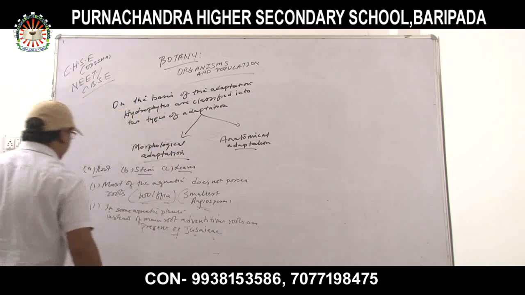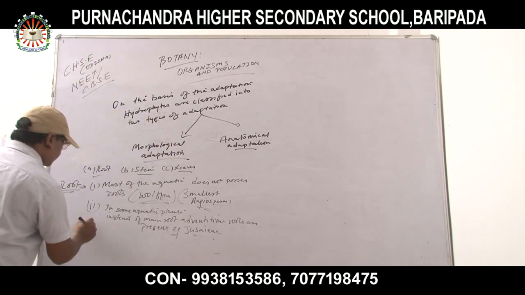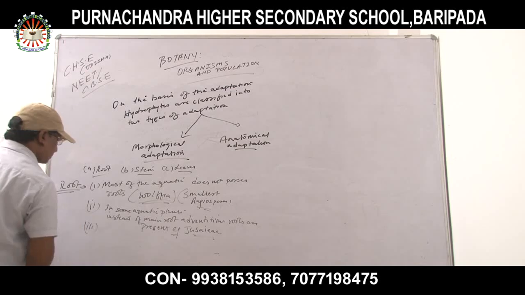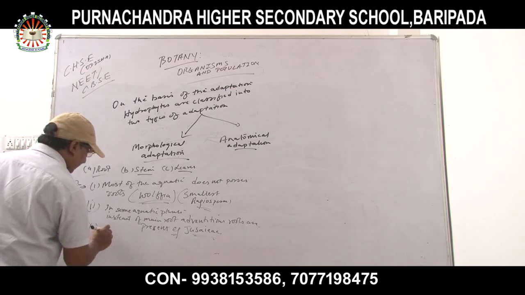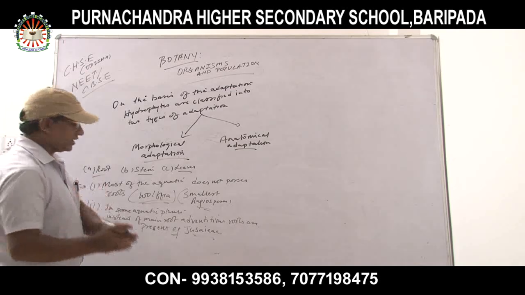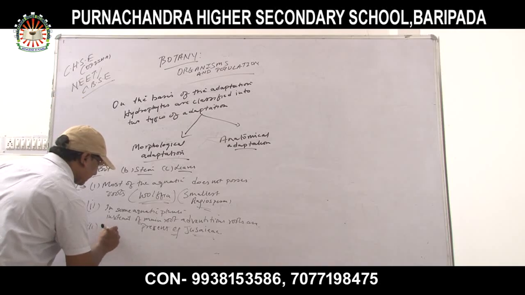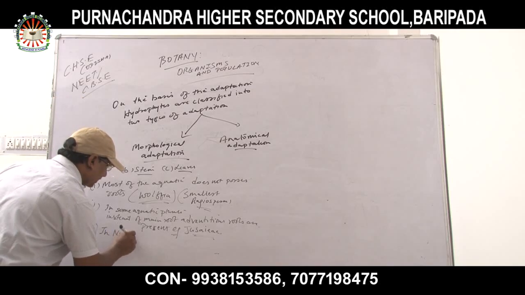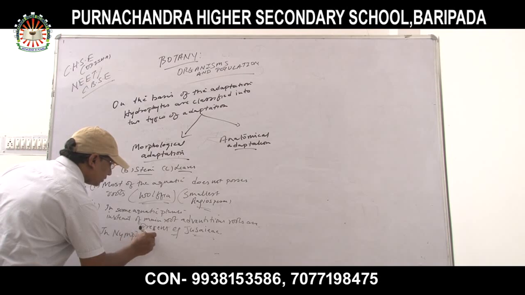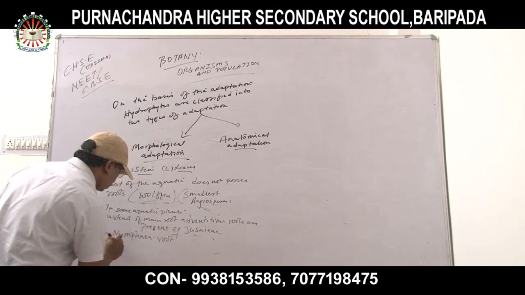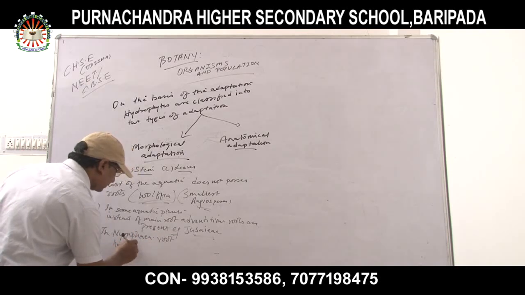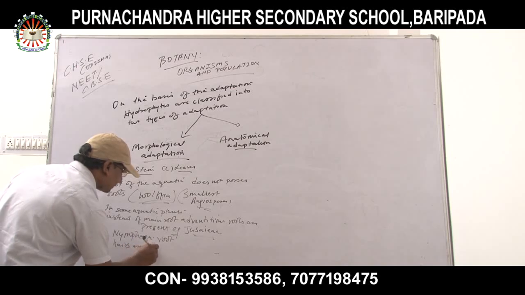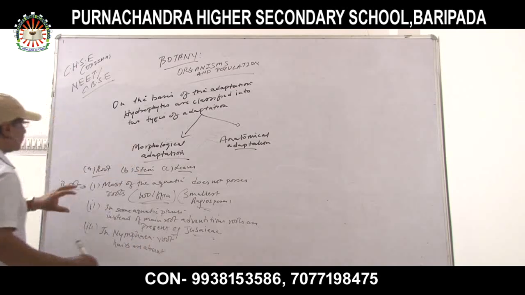Okay. Next. In the case of Nymphaea, that is water lily, root hairs are absent. These are the roots.